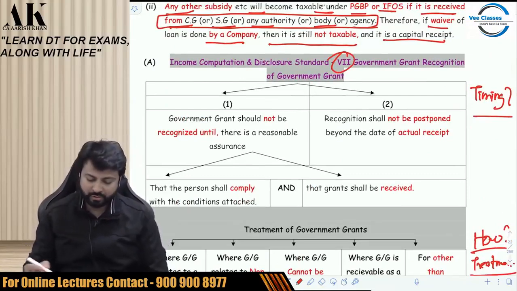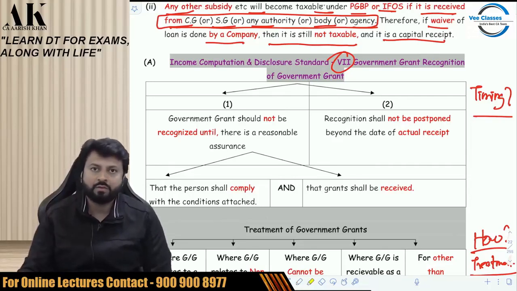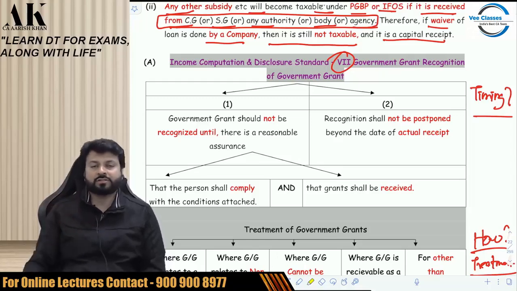First of all, we'll try to understand the timing of recognition of government grant. When should I recognize government grant? Government grants are available to any person subject to a lot of conditions. No government is going to give you a grant without condition. They will attach a lot of conditions to it. So you have to fulfill the conditions. Then only is the grant eligible to you.